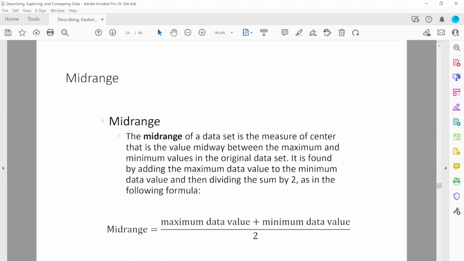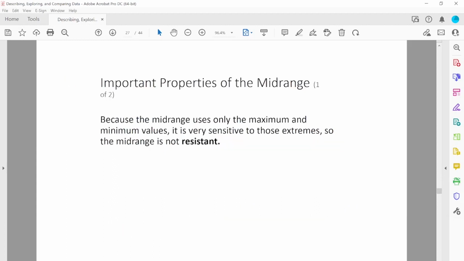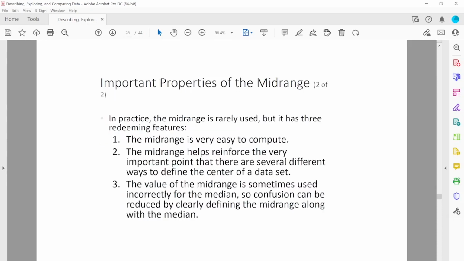There is another measure of center that's called mid-range. For finding the mid-range, we sort the data and add the maximum data value plus the minimum data value and divide by 2. That gives you the mid-range. Okay, the mid-range is not resistant. It changes because of the outlier, so it's not resistant. Though it's a property of the mid-range, it's very easy to compute.